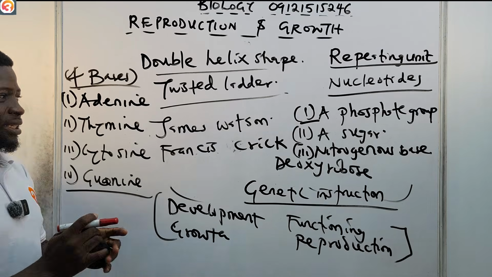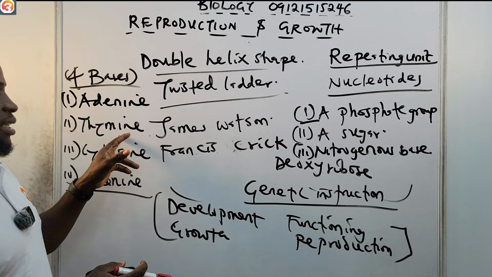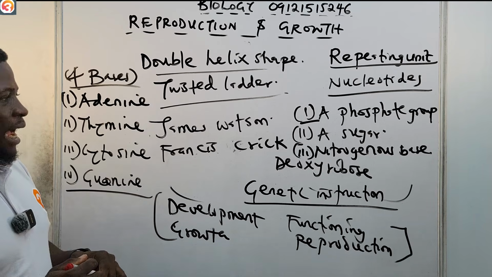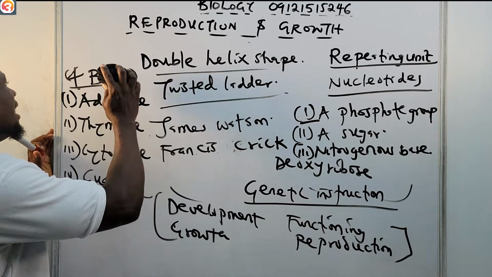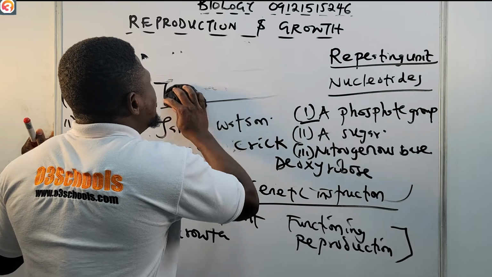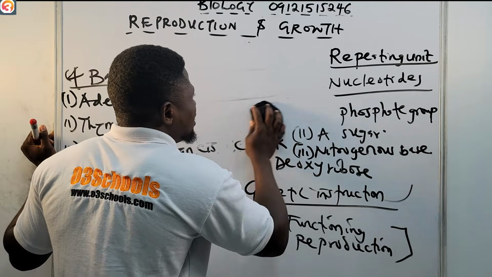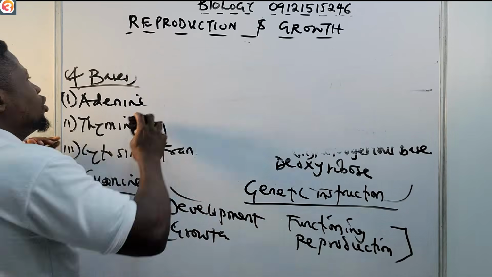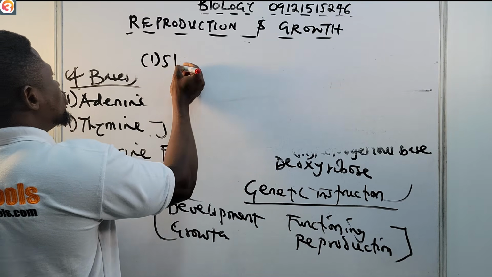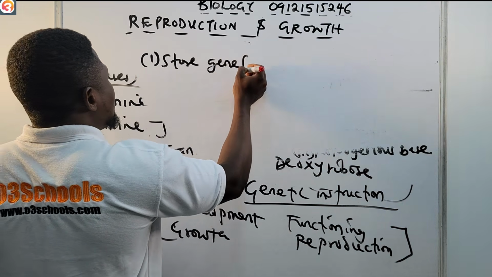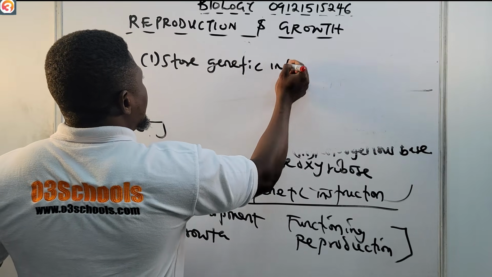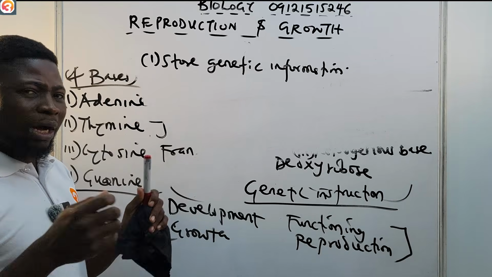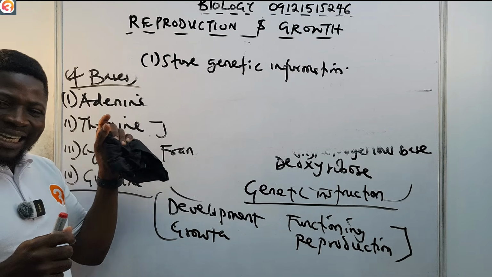And basically what happens is that the adenine pairs with the thymine, while the cytosine pairs with the guanine. And what is the function of all this DNA? The function of the DNA, number one, of course, is to store genetic information. So all the information that has to do with your genes is in the DNA.